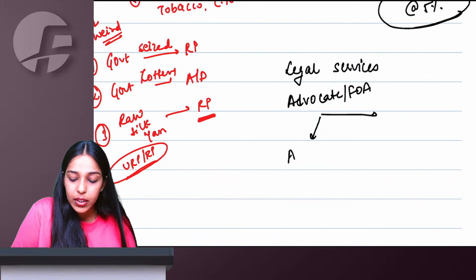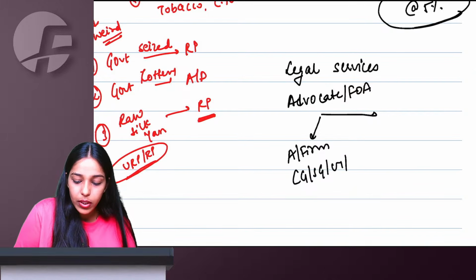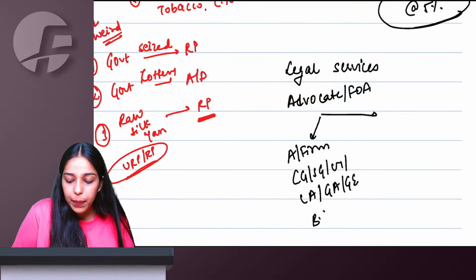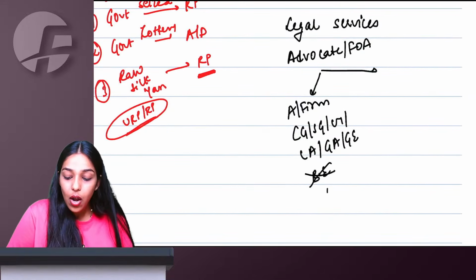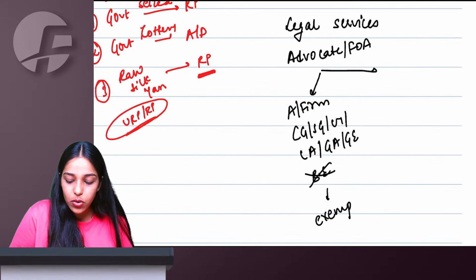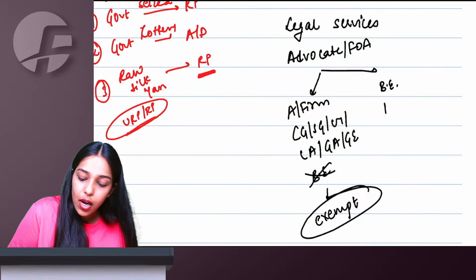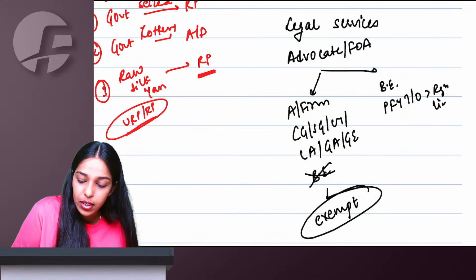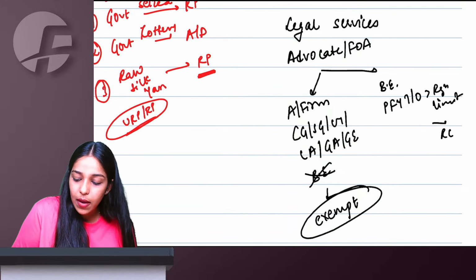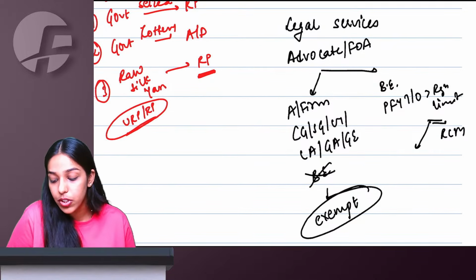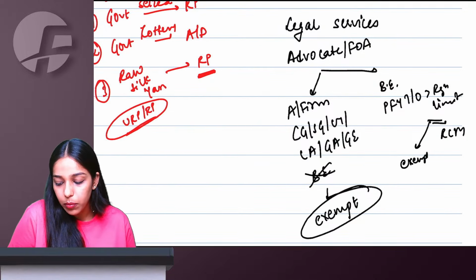If they are giving to another advocate, firm of advocates, central government, state government, union territory, local authority, government agency, government establishment, or a person other than a business entity, in all these situations, tax is going to be exempt under GST. But for a business entity whose preceding financial year turnover is greater than the registration limit, in this case, RCM is going to apply. If previous financial year turnover was less than the registration limit, then also it is going to be exempt under GST.